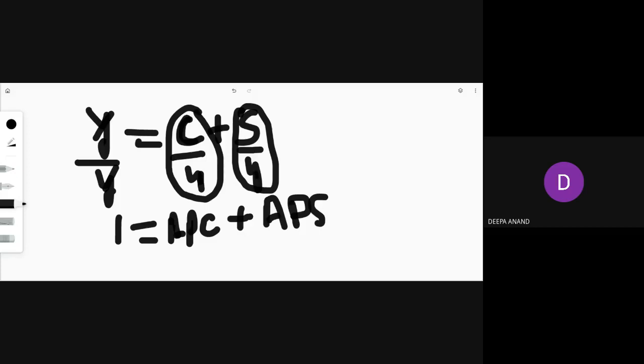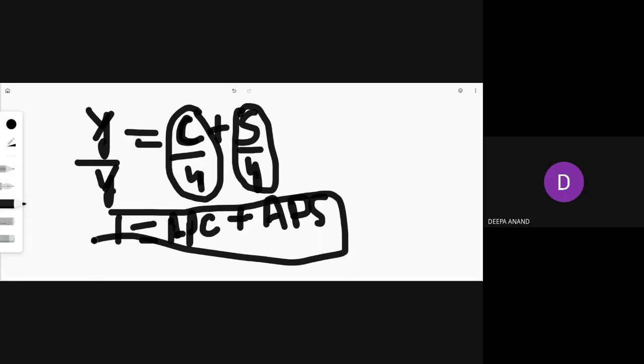That is why this is the very important formula. 1 is equal to APC plus APS. As Y is equal to C plus S, you can also write 1 is equal to average propensity to consume plus average propensity to save, that is income, 1. So keep in mind this formula: APC plus APS is equal to 1.